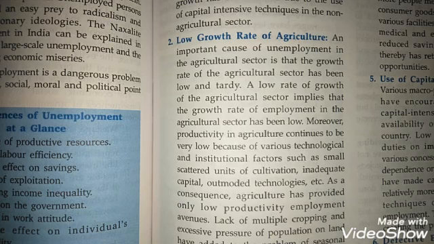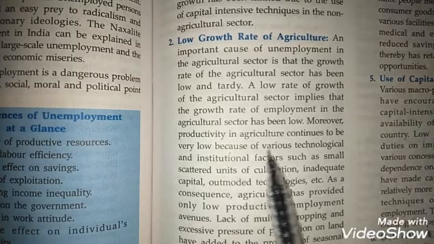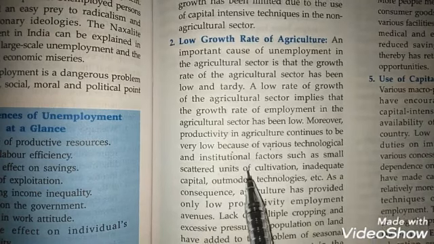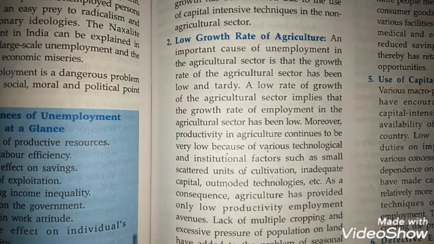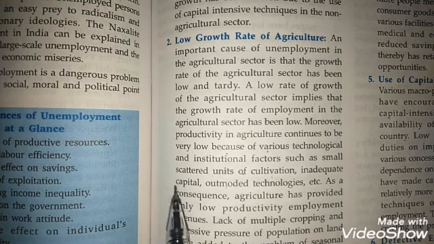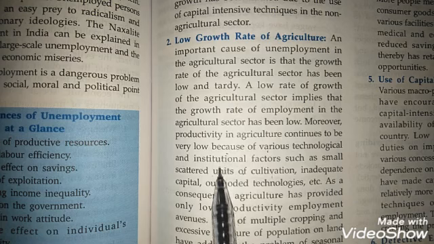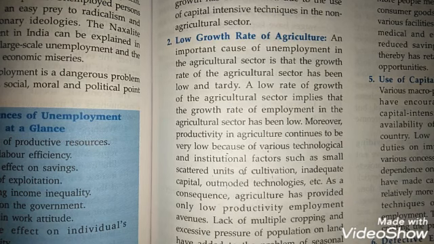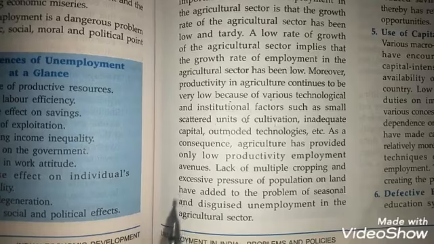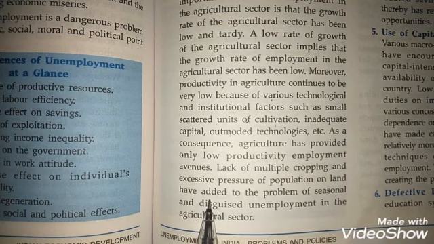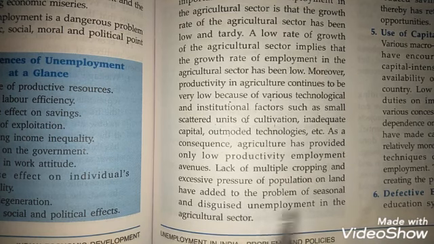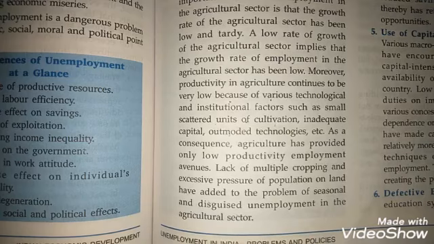The productivity in agriculture continues to be very low because of various technological and institutional factors such as small scattered units of cultivation, inadequate capital, outdated technology. And because we are using outdated technology and agriculture faces so many problems, the productivity in agriculture is low, and the employment opportunities are also less. There is lack of multiple cropping, and excessive pressure of population on land have added to the problem of seasonal and disguised unemployment in the agricultural sector.